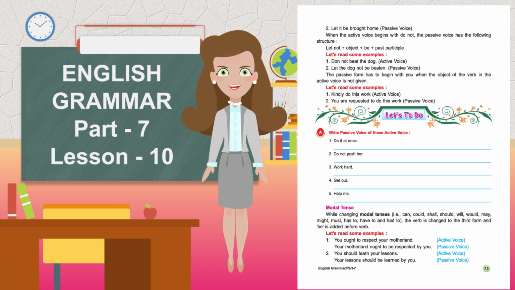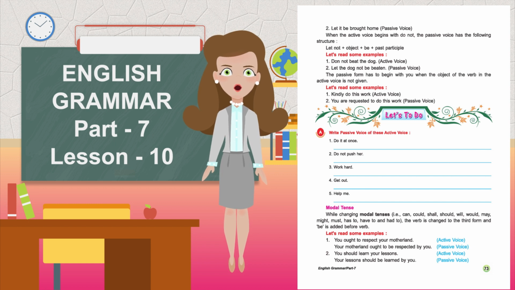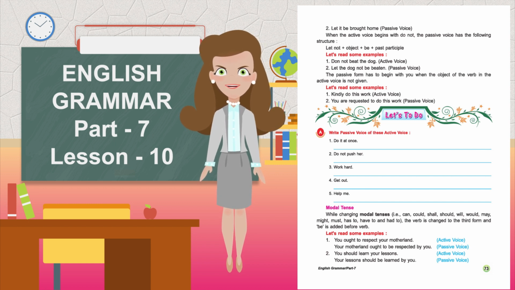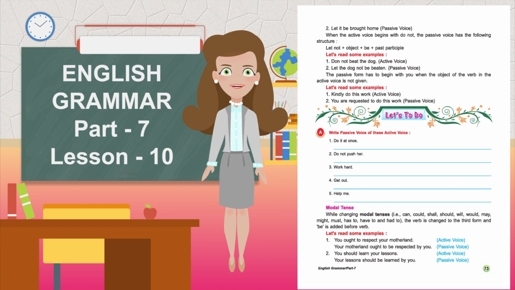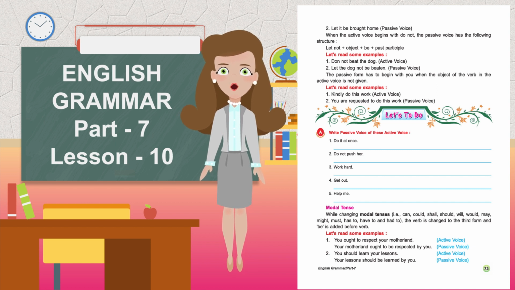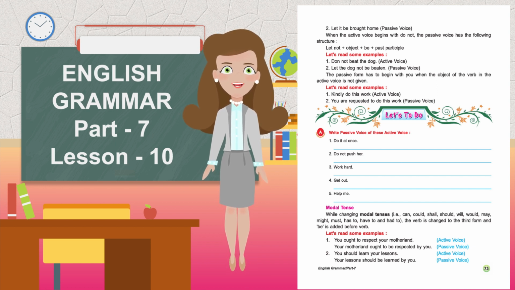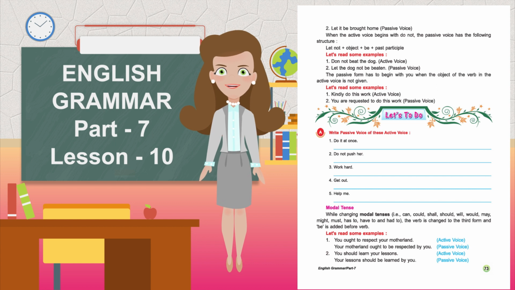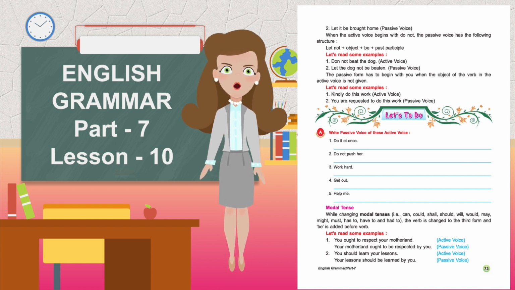When the active voice begins with do not, the passive voice has the following structure: let not plus object plus be plus past participle. Let's read some examples. Do not beat the dog, active voice. Let the dog not be beaten, passive voice.